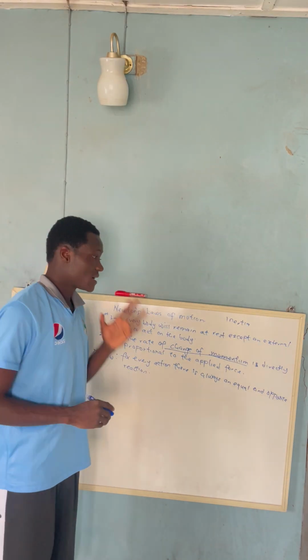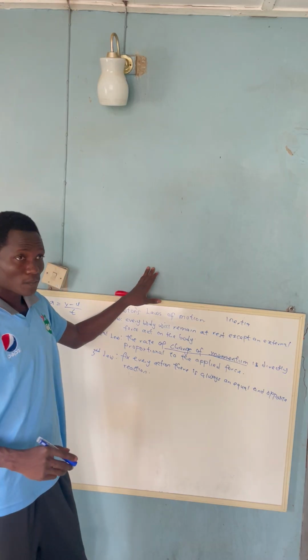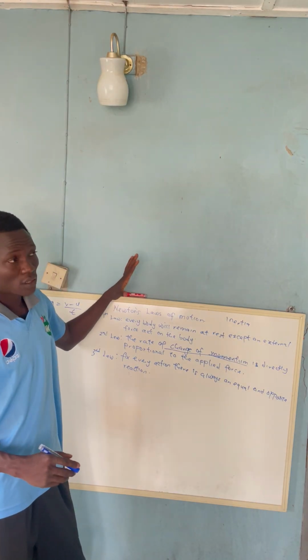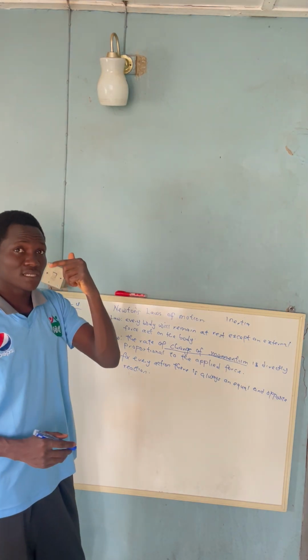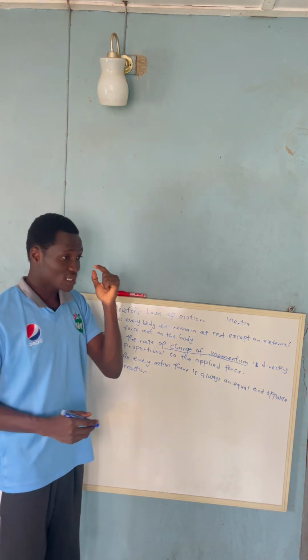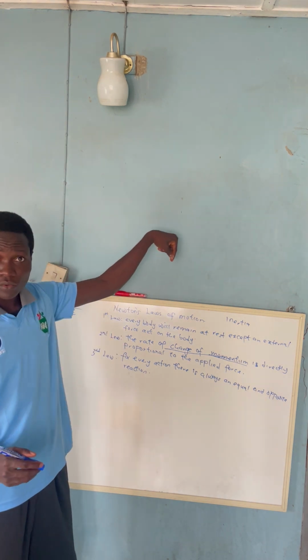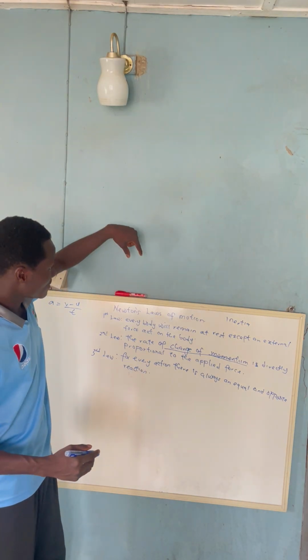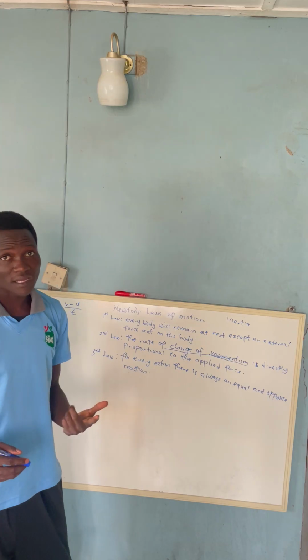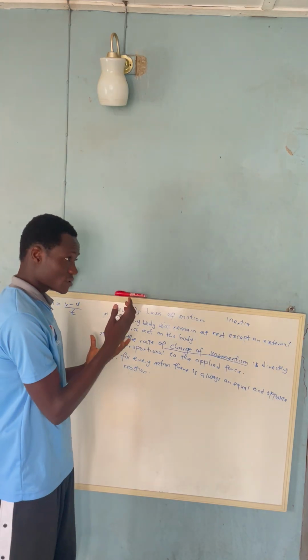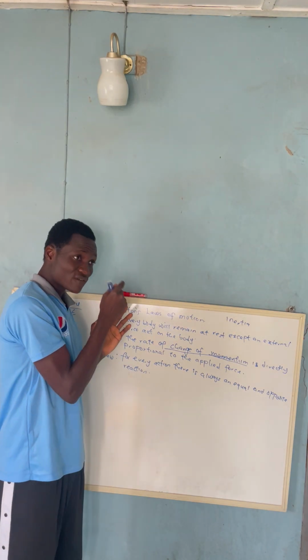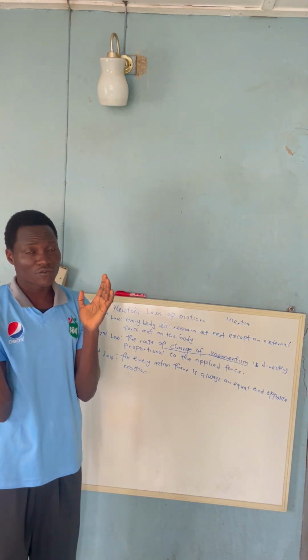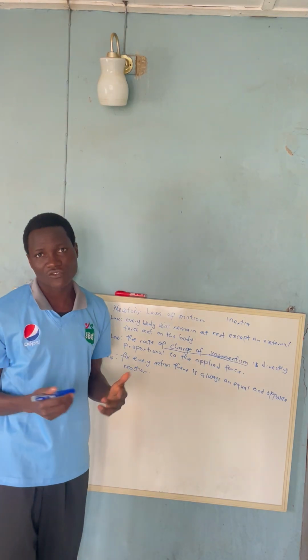This is actually something that is universal. If, for example, I decide to use my head to hit this wall, what will happen? I will feel the wall itself also exert the same force on my head. And that force the wall exerts on my head is equal to the force I exerted on the wall. I'm going to feel that force as pain in my head. So that is it. For every action, there is always an equal but opposite reaction. The force I apply to the wall is the same as the force applied to my head, equal in magnitude. The only difference is that they are opposite in direction.